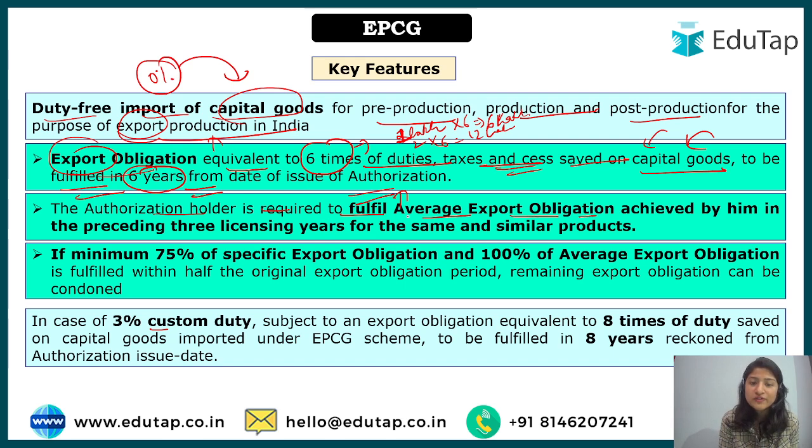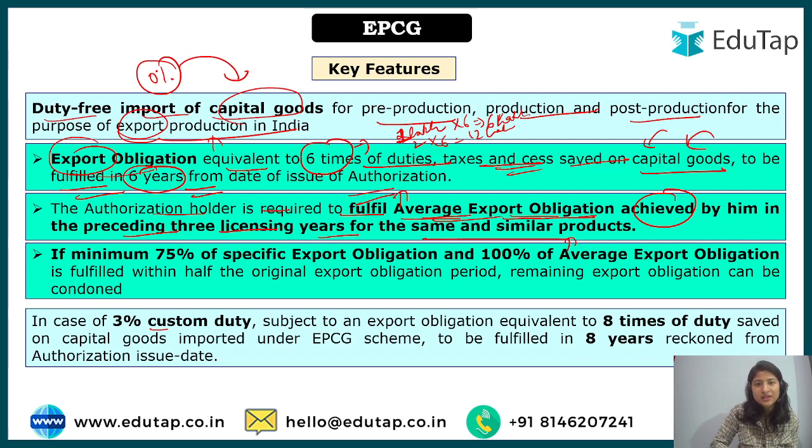You have to fulfill the average export obligation achieved by him in the preceding 3 years licensing for the same and similar products. Means at least within 3 years there will be a calculation that will be done, and here it is required to fulfill the average export obligation. When after 3 years, that is half of the total years, we calculate, there should be a proper average export obligation.